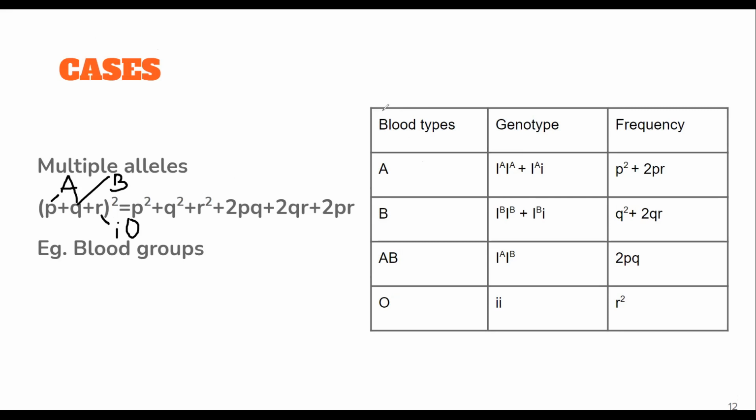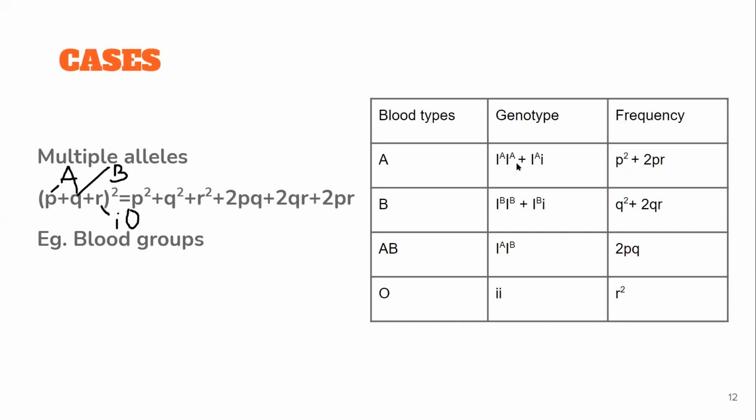Now if an individual has blood group A, then the genotype can be either both dominant or one dominant with a recessive allele. Since the frequency of capital A is P, this would be P into P, P square. Capital I A is P and the small i is R, so this is a heterozygote, 2PR. Similarly, for B, you would have both dominant or one dominant, one recessive. So you would have Q square plus 2QR.